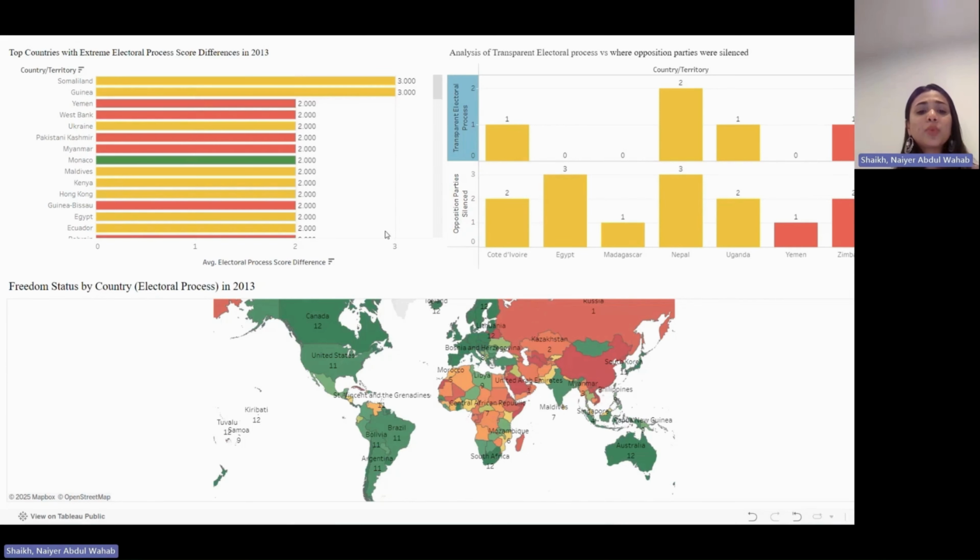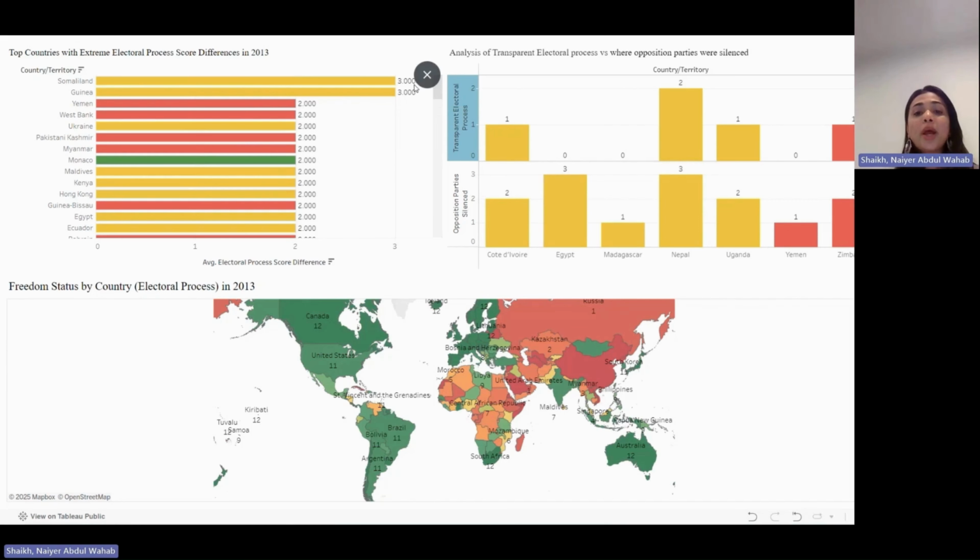Let's begin with the top countries with extreme electoral process score differences in 2030. In this chart, you can see the countries with the biggest differences in how free and fair elections are held. For example, Somaliland stands out with the highest difference, showing major issues with its electoral process, and countries like Guinea and Yemen also have big differences with problems like corruption, media censorship, and restrictions on political freedoms. This example shows that some countries are still struggling with fair and free elections, while others, like Monaco or Maldives, have better and more transparent elections.